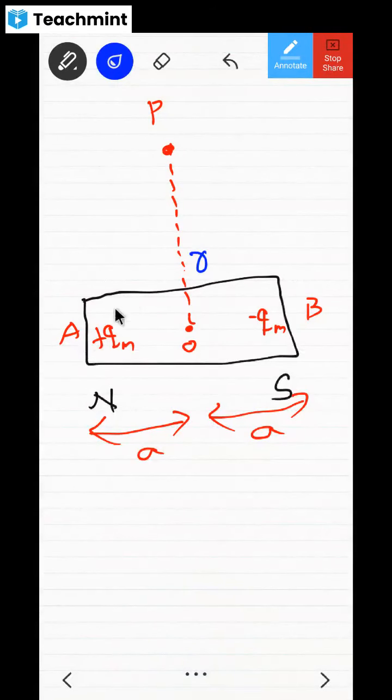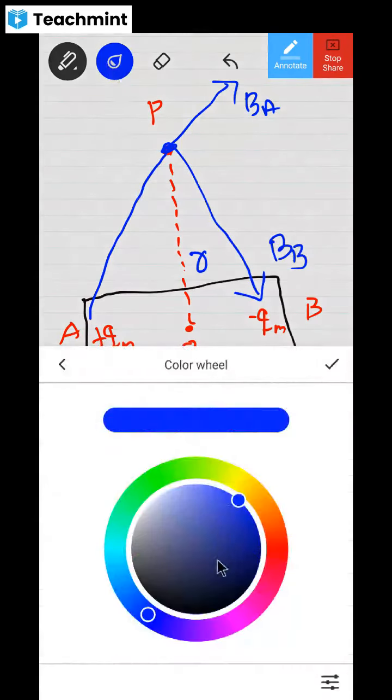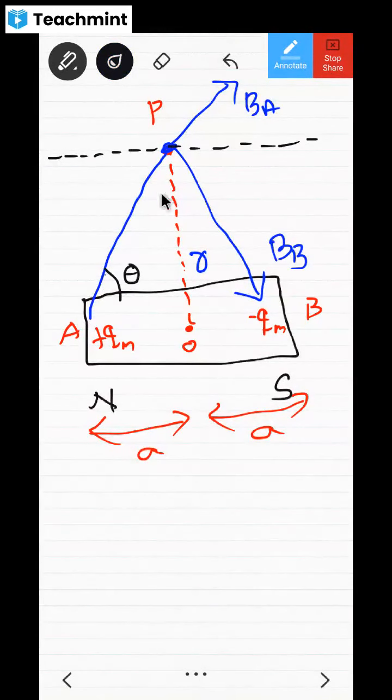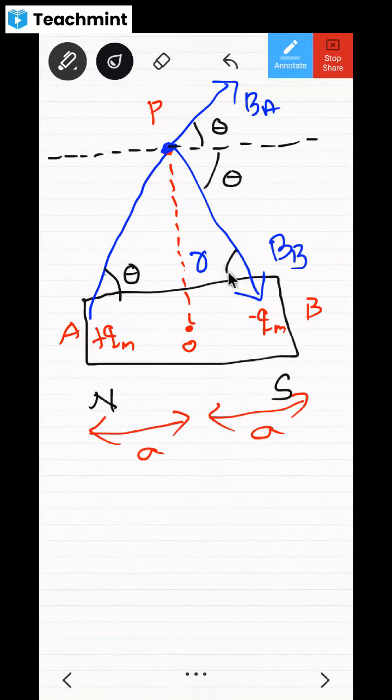Now, due to this plus QM, the magnetic field here will be outside. I'm going to call it B_A. And due to this negative charge, the magnetic field is going to be inside. I'll call it B_B. All right. Now, in between, I'm going to have one line here. So, I'm going to consider all the angles. If I consider this angle as theta, this angle will become theta, and this is theta, so both are theta.